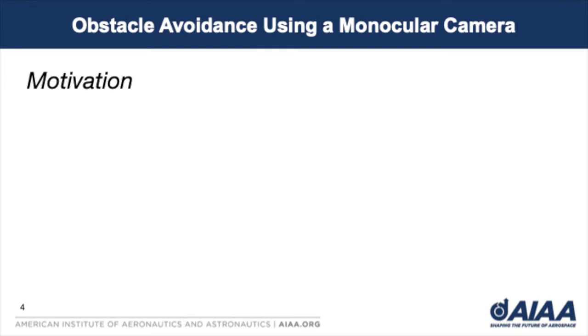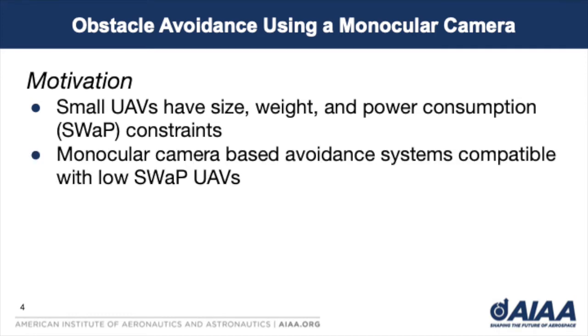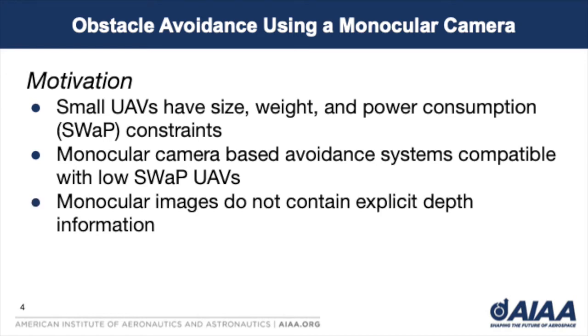As mentioned previously, one of the key characteristics of our obstacle avoidance system is that it uses monocular camera images as its primary sensor input. So what is the motivation for developing an obstacle avoidance system based on monocular camera images? This primarily has to do with the fact that small UAVs have size, weight, and power consumption constraints that prohibit them from using more specialized sensor equipment such as LiDAR or radar. Small digital cameras, on the other hand, are lightweight, inexpensive, and have low power requirements, making them ideal for use on small UAVs. However, a central challenge to this approach is that monocular camera images do not contain any explicit depth information about the scenes that they capture.